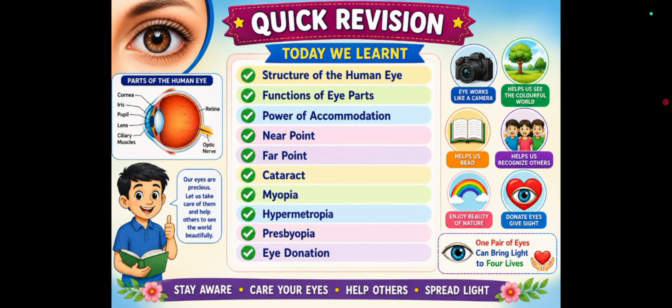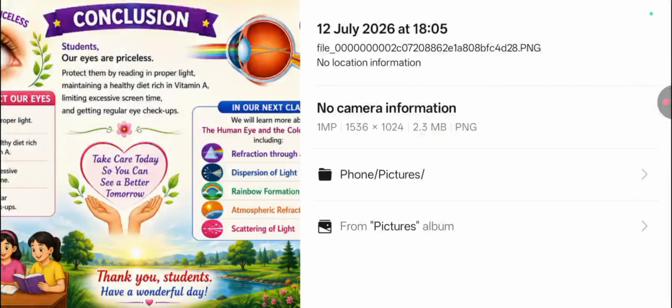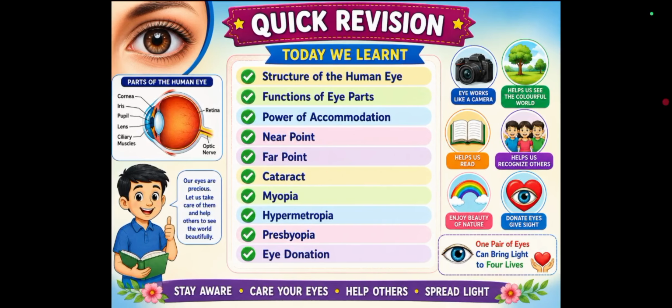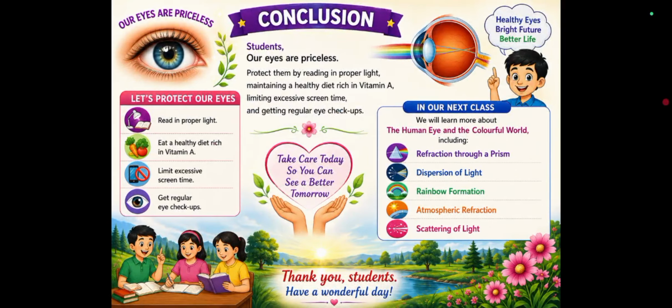Next, now we have to recap what we learned in this lesson. Today we learned the structure of the human eye, functions of the iris, power of accommodation, near point, far point, cataract, myopia, hypermetropia, presbyopia, and eye donation. Now let us conclude this topic.